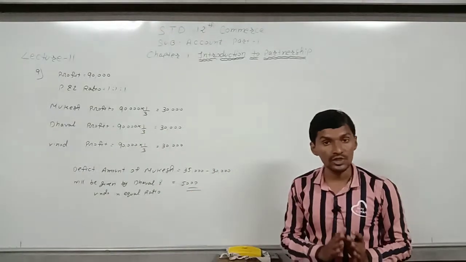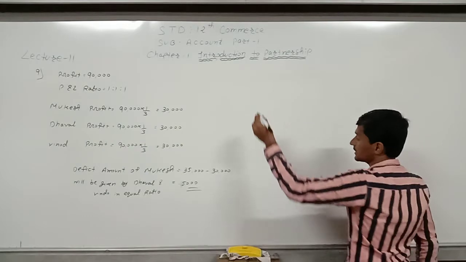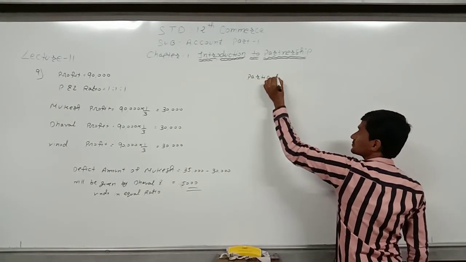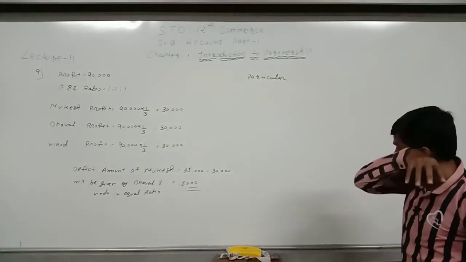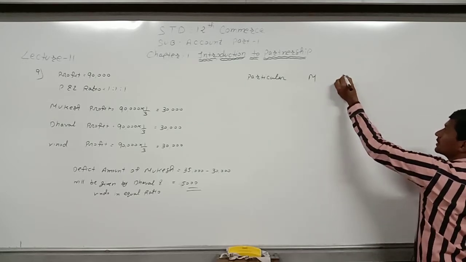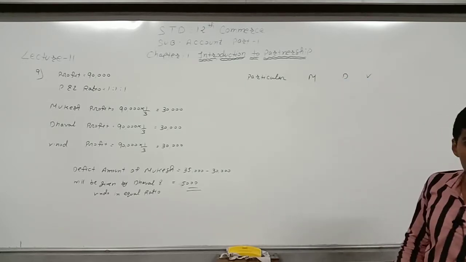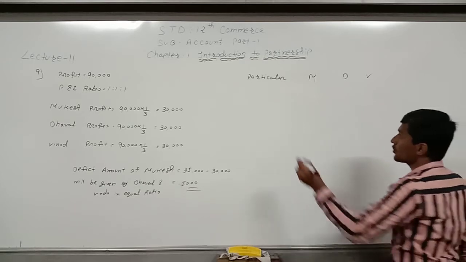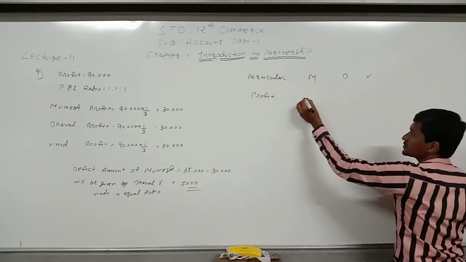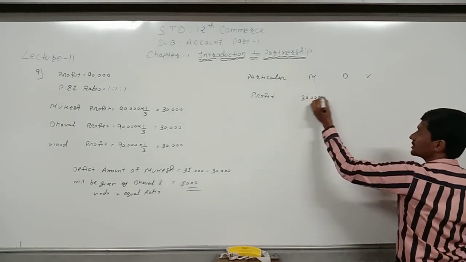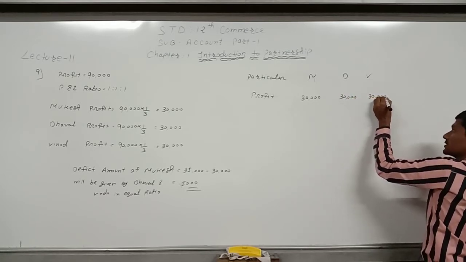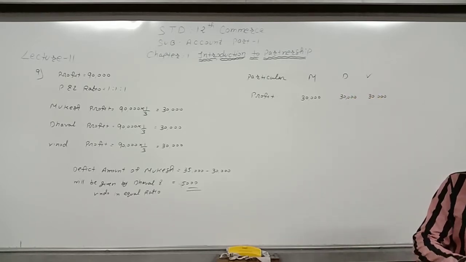Why equal ratio? Because profit and loss sharing ratio is equal, so it will be distributed equally. Now for the distribution of profit and loss, we will write here in table form: particulars, and the three partners Mukesh, Dhaval and Vinod, all three partners. Now profit will be written first. Each partner is receiving 30,000, all three partners.